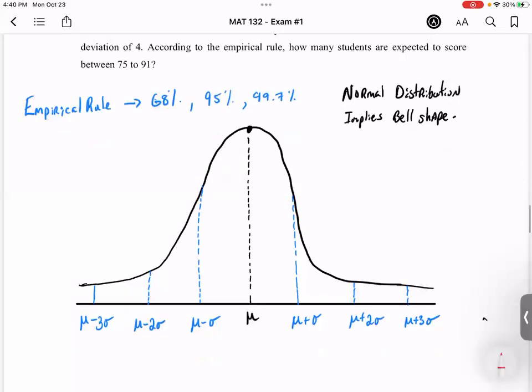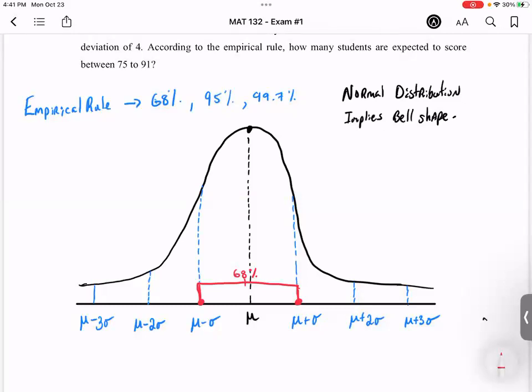However, if you look at the range that starts with the mean minus 1 standard deviation to the mean plus 1 standard deviation, that's exactly being within 1 standard deviation of your mean. And anytime you're within 1 standard deviation of the mean, the empirical rule states that about 68% of the values should be within that range.